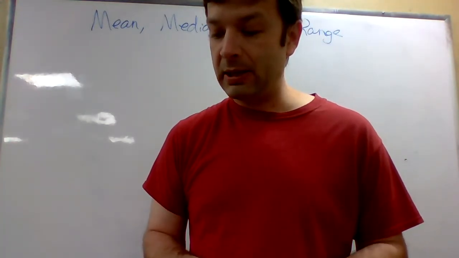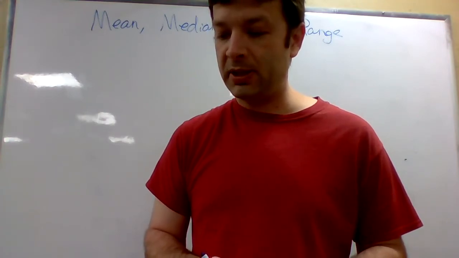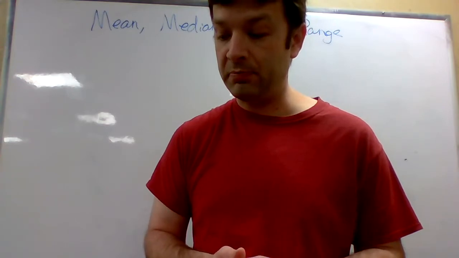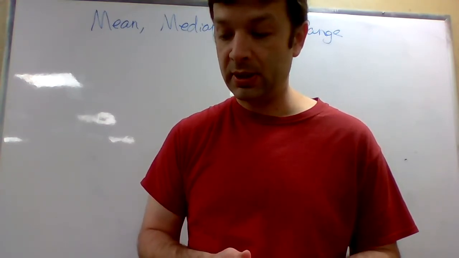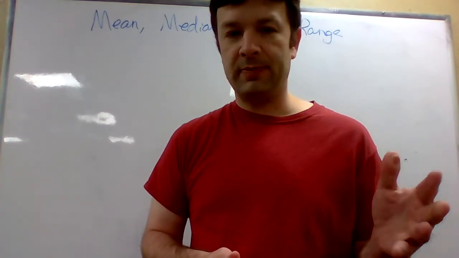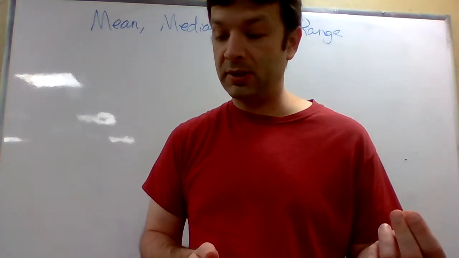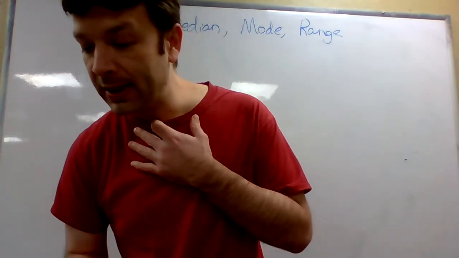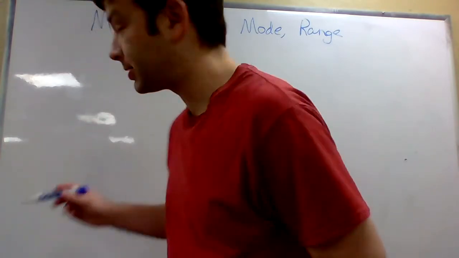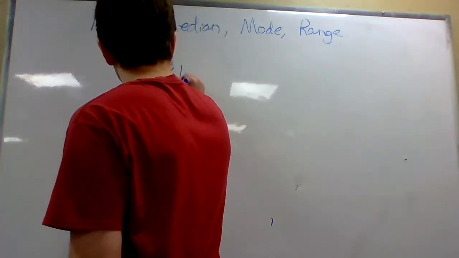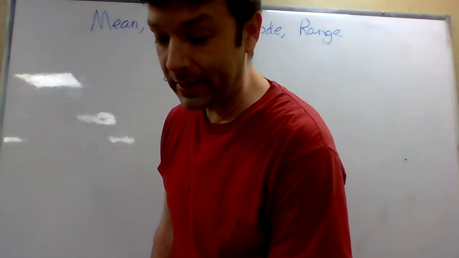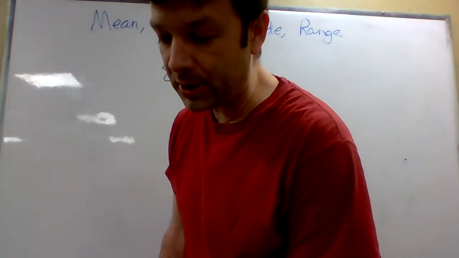Okay, number 10 I want to look at because it's got an even number of numbers for the median. That makes a difference. So I'm going to just talk about the median on number 10. So I'm going to list them in order from least to greatest. So it looks like 81, 83, 86, and then 90, 91, 97.